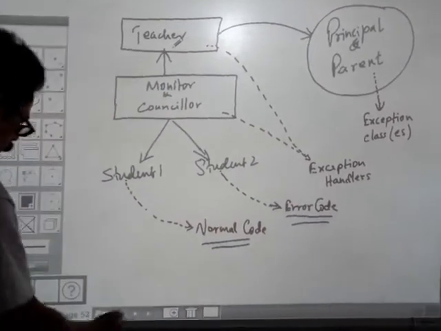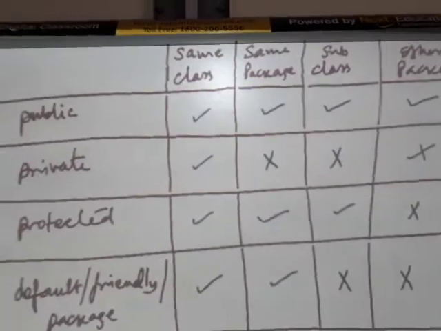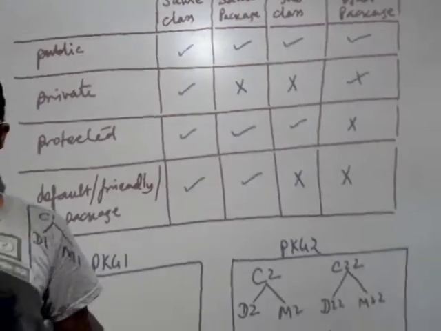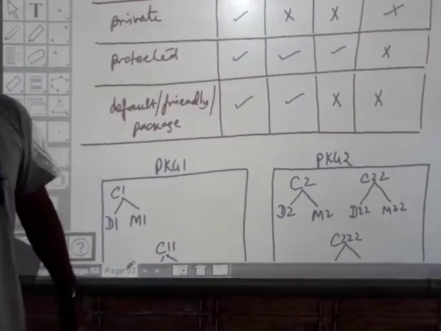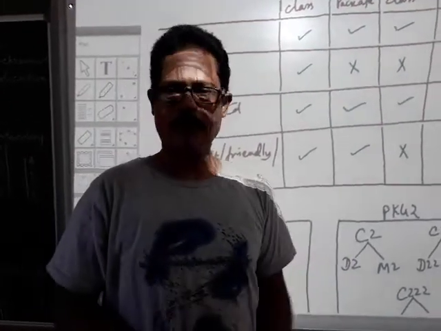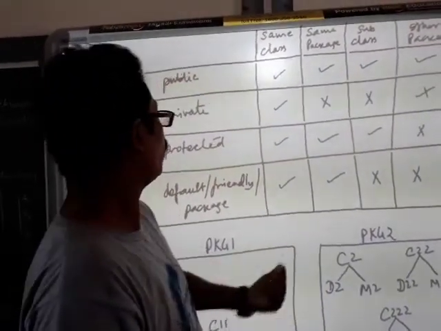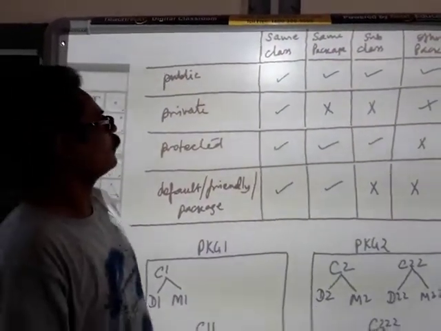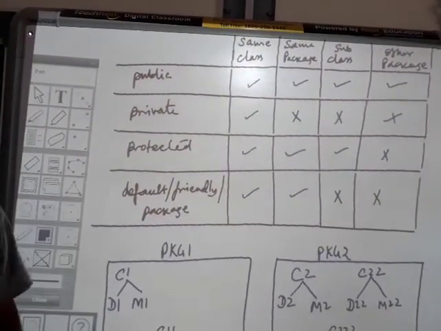Then we move on to the next one, that is access specifiers. As you have seen, what are access specifiers? You know that access specifiers are also known as visibility modifiers. They are basically keywords that are used to define the visibility options in Java. That means whether the data members or the member functions are fully accessible, partially accessible, or not at all accessible. These things are determined by the keywords known as access specifiers, also known as visibility modifiers. Look at this particular chart, and with its help you will be able to understand everything.